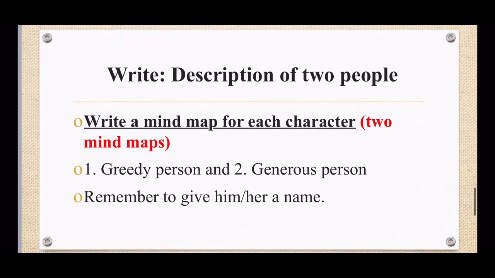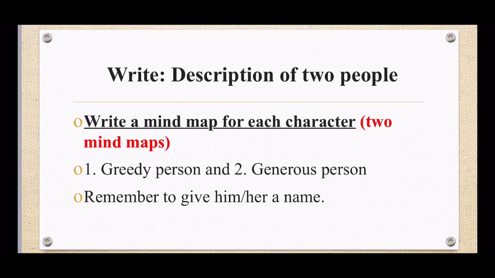Okay, so now we need to write a description of two people, which is the question that we were given. You will need to write a mind map for each character. So that will be two mind maps you need to draw, right? One mind map will be for a greedy person, and the second mind map will be for a generous person.